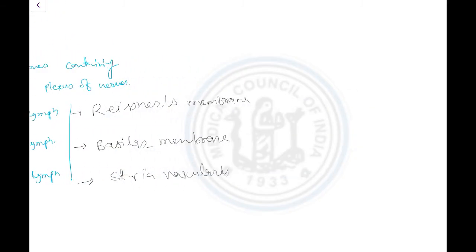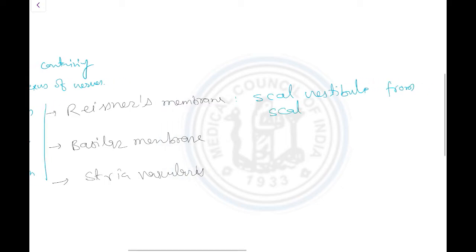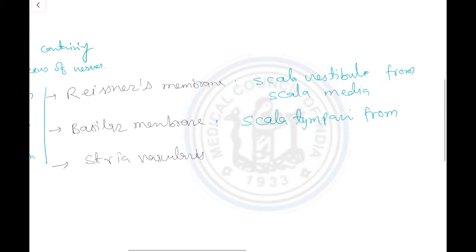Reissner's membrane separates scala vestibuli from scala media. The basilar membrane separates scala tympani from scala media.